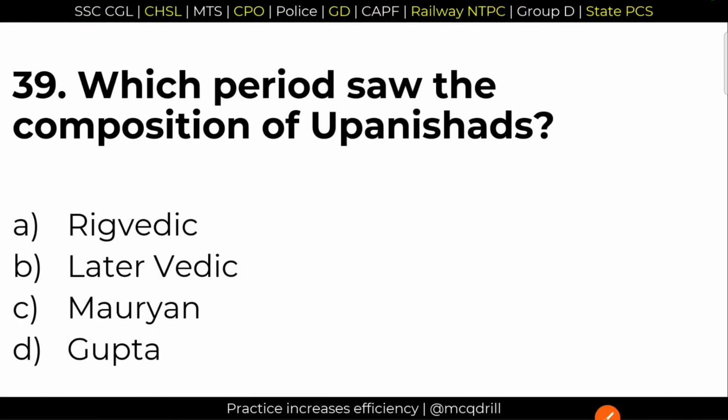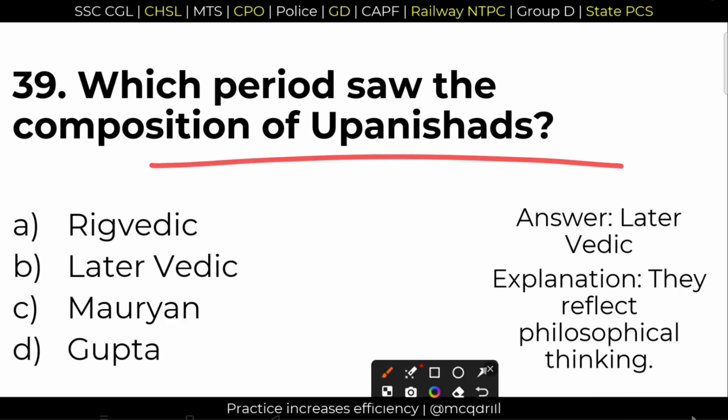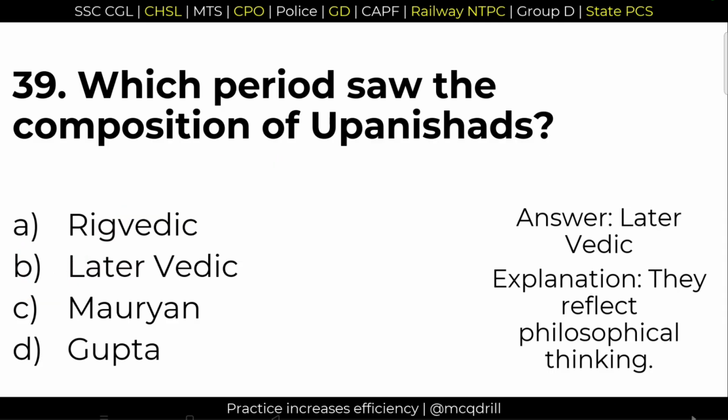Question 39. Which period saw the composition of the Upanishads? We already have discussed about this, and it was later Vedic period. Option B. In later Vedic period, Upanishads were written, and these were the books that were primarily based on the philosophical context of the society.